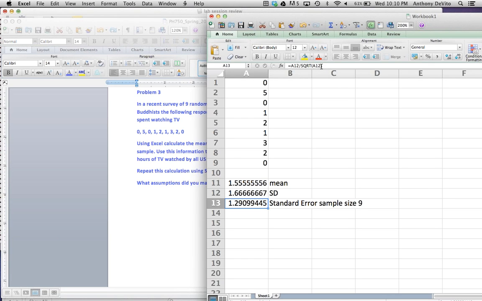I put in a 12 again. I wanted to put in the number 9. Let me do that again. Equals 1 point... Whoops. Let me put this thing down here so I can actually type. Equals the standard deviation divided by the square root of the sample size, which is 9.